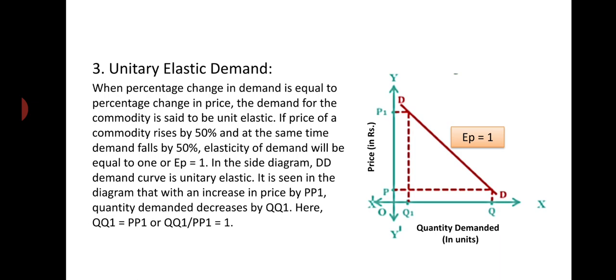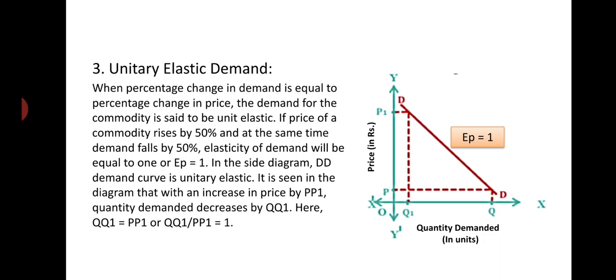The extent by which the price of a commodity changes, quantity demanded changes to the same extent. When quantity demanded changes to the same extent, then change in demand divided by change in price comes to 1. So EP becomes 1. Elasticity of demand will be equal to 1, or EP is equal to 1. In the side diagram, DD is the demand curve which is unitary elastic.